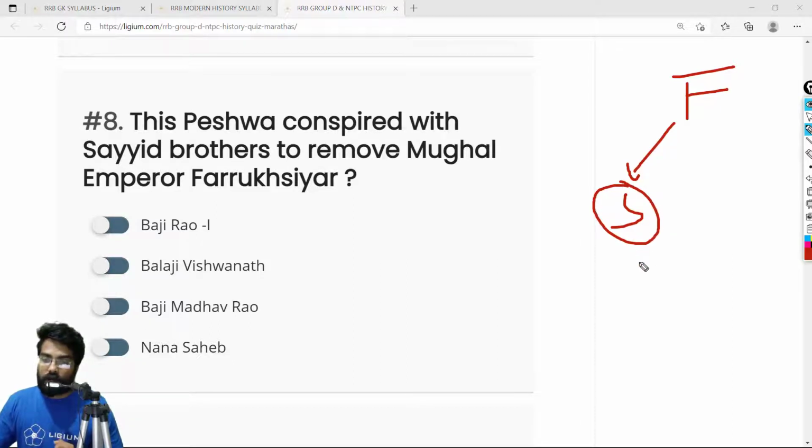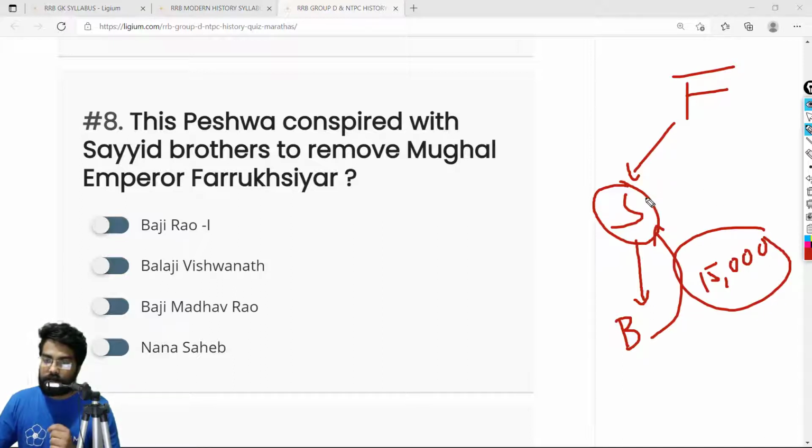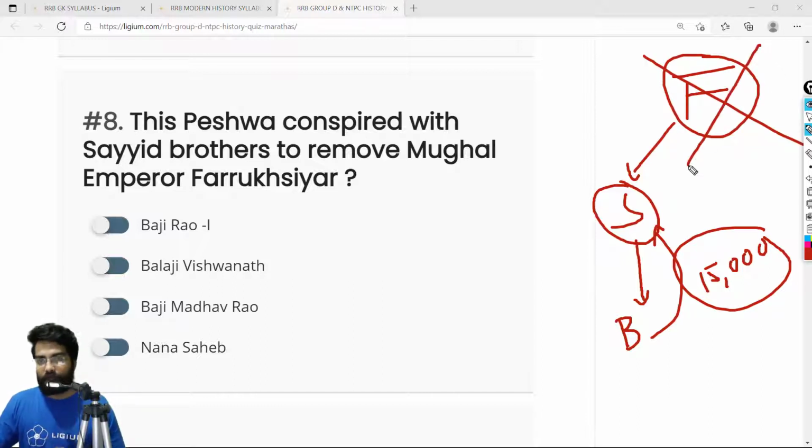The Sayyid brothers took the help of the Marathas. Back then the Maratha Peshwa was Balaji Vishwanath. Balaji Vishwanath helped the Sayyid brothers. He sent an army of 15,000 to help them. With his help, the Sayyid brothers defeated Farrukhsiyar, and Farrukhsiyar was executed.